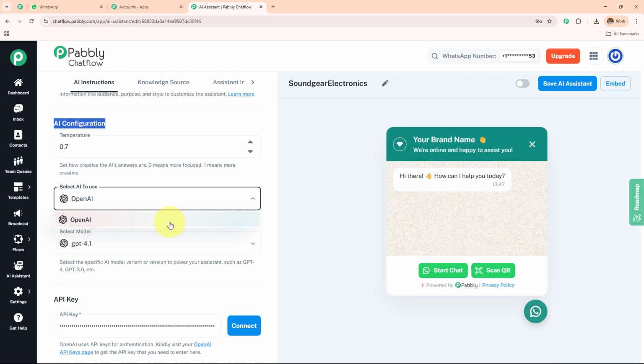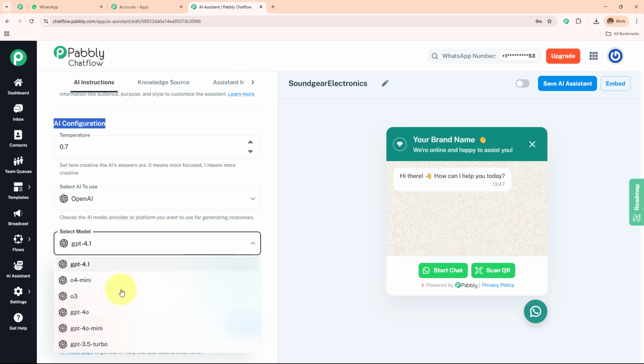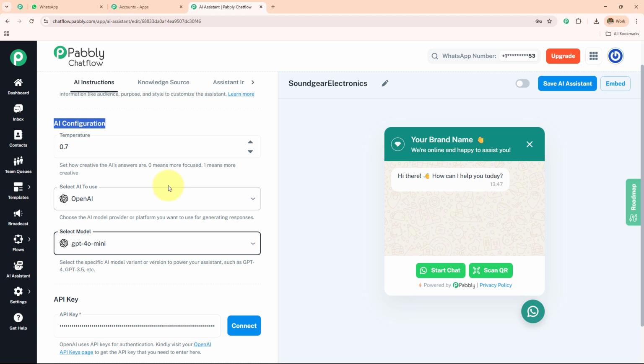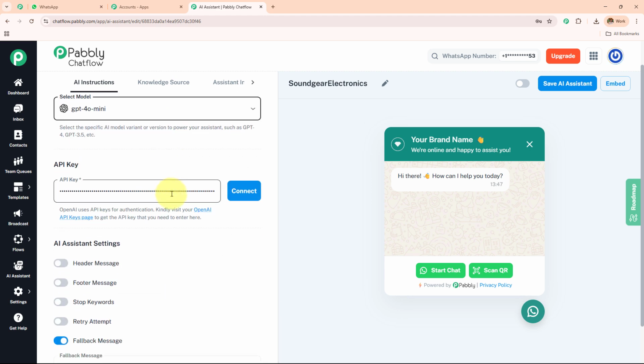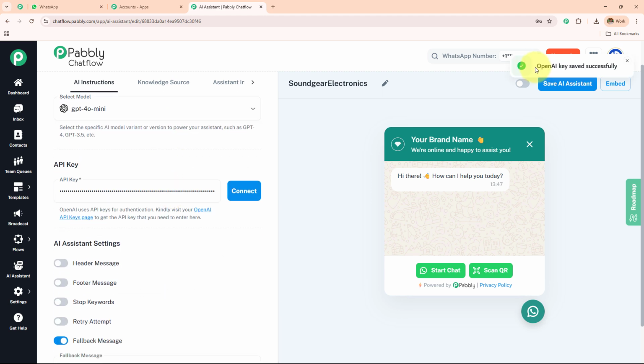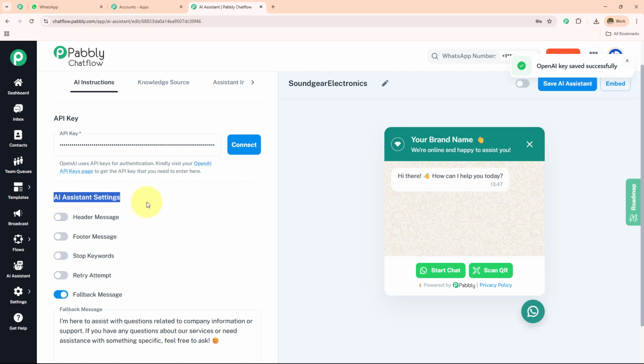I'm going to select my AI as OpenAI, and then I'm going to select the model as GPT-4o Mini. Here I'm going to enter my API key. And after entering my key, I simply need to click on connect, and here we can see the OpenAI key saved successfully. So here we have this AI assistant settings now.